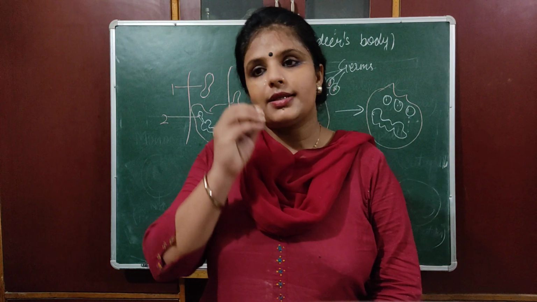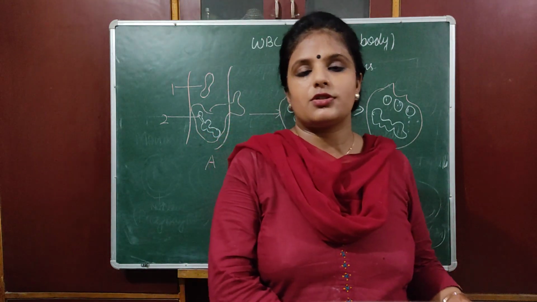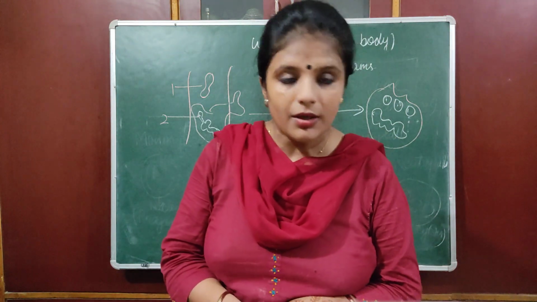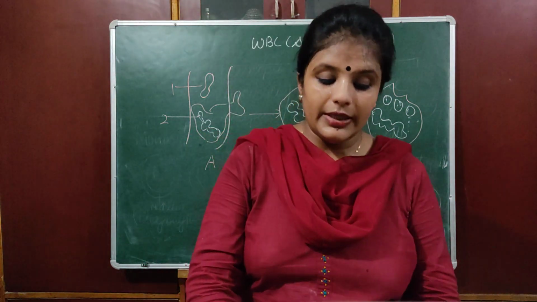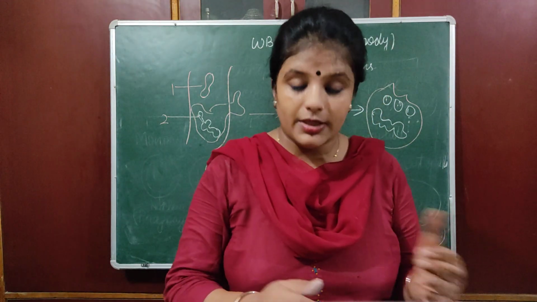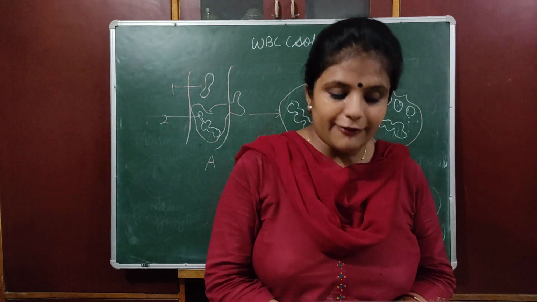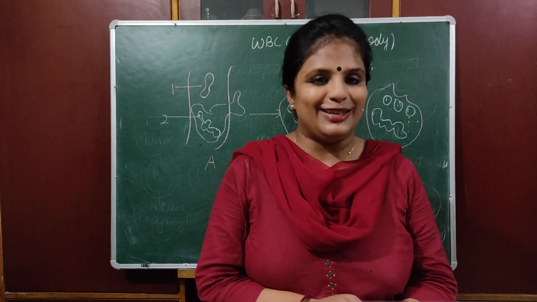You need to understand what is the basic question asked. Difference on the basis of structure, or on the basis of number, or on the basis of function. So read the entire page of leukocyte, read each and every point. Still, if you have any doubt, you are most welcome to ask anytime, anywhere.